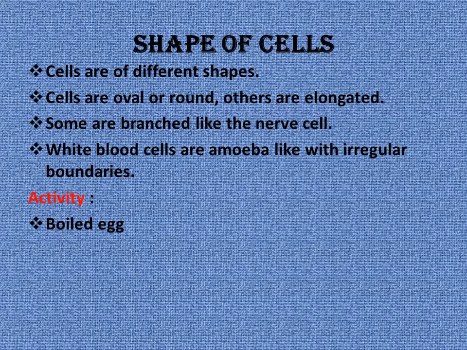You are going to do an activity. Take a boiled egg and a raw egg. Peel off the shell of the boiled egg and observe what parts are present inside. Albumin is the white part of the egg, and on the inner side is the yolk, the yellow part of the egg. This is a cell you can see with your naked eye. Hence an egg is a single cell.